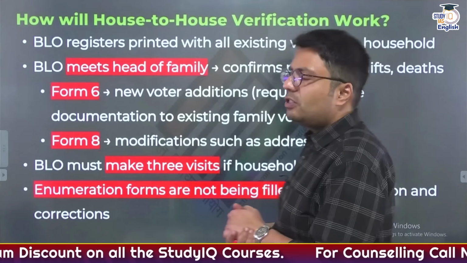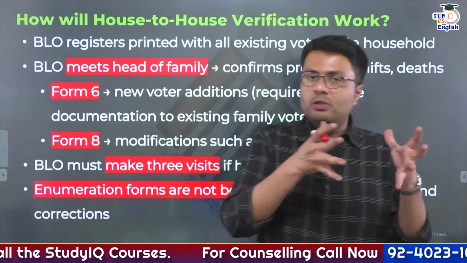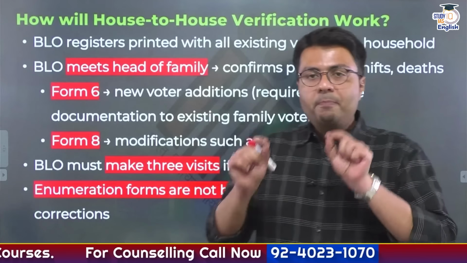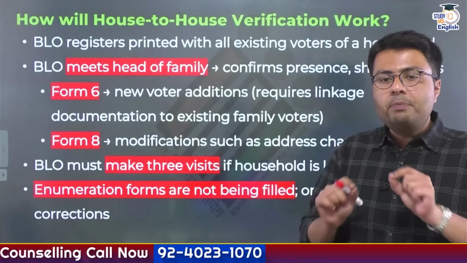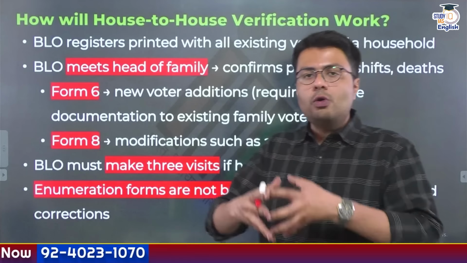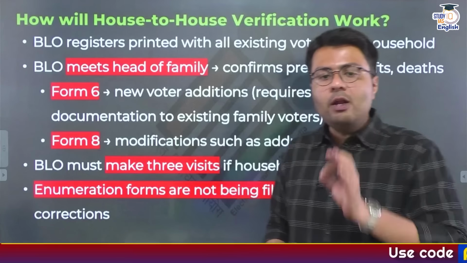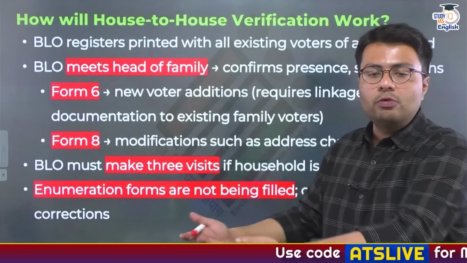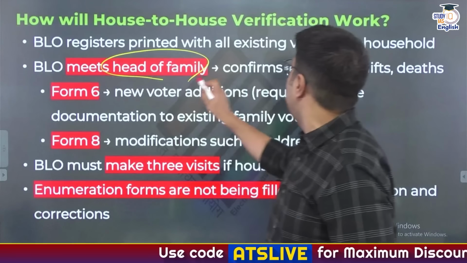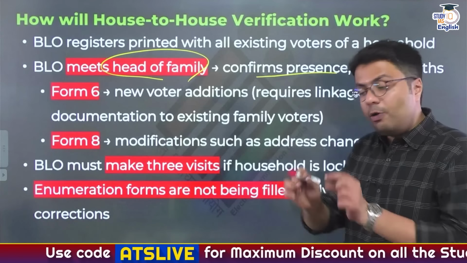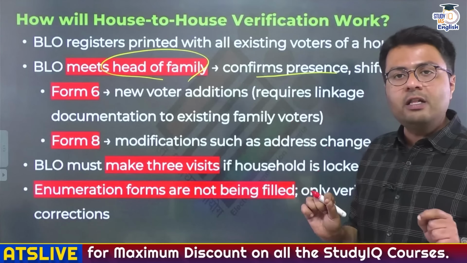Now, how will this house to house verification process happen? First, the BLO provides or prints a register which would include all the existing voters in a particular household, and then the BLO would physically visit that household, meet the head of the family to confirm the presence of people whose names are already included in the voter list.